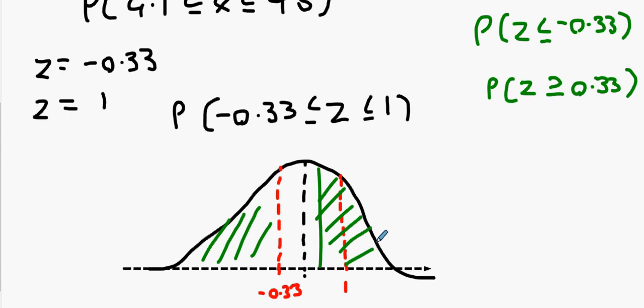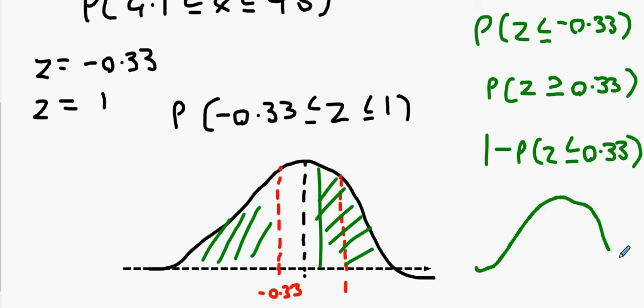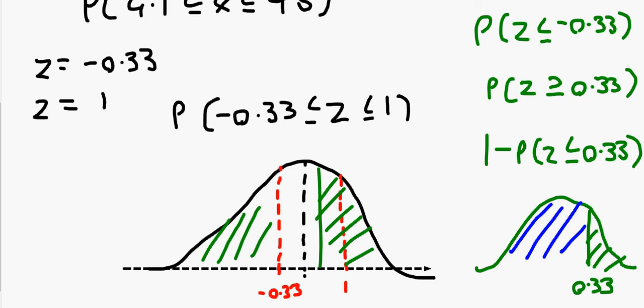So it's going to be 1 take away the probability of Z being smaller than 0.33. Essentially, if I get a z-score of 0.33, I can find out how many people are in this blue region, take it away from 1, and then I find the size of the green region, which is what I was looking for.